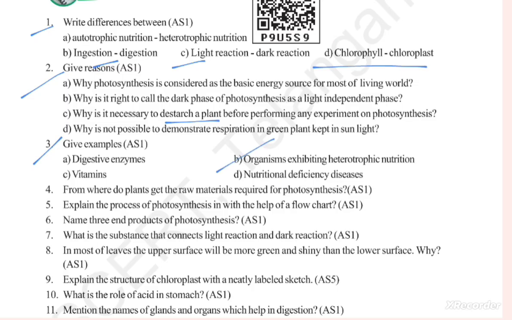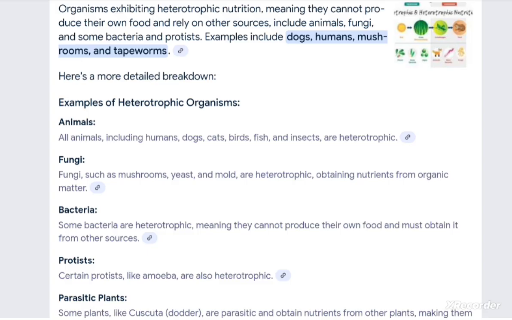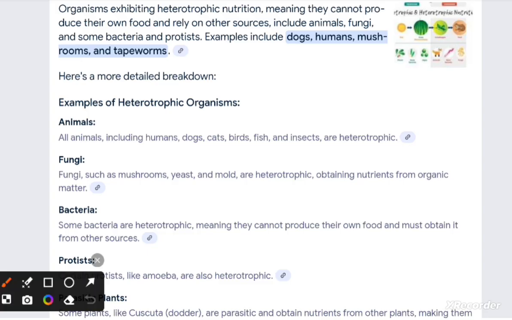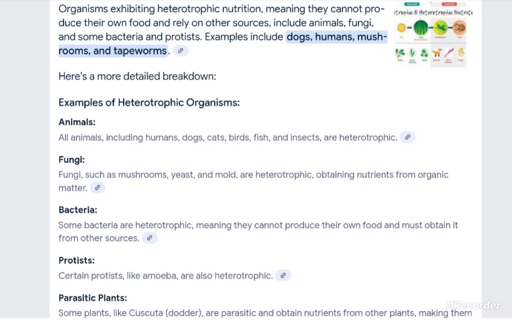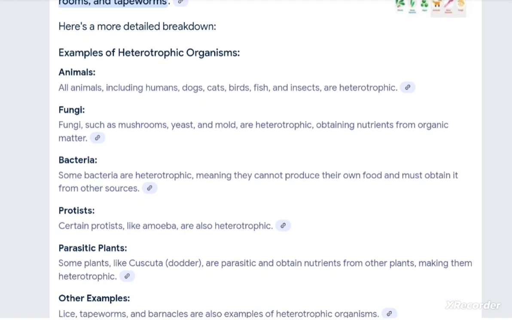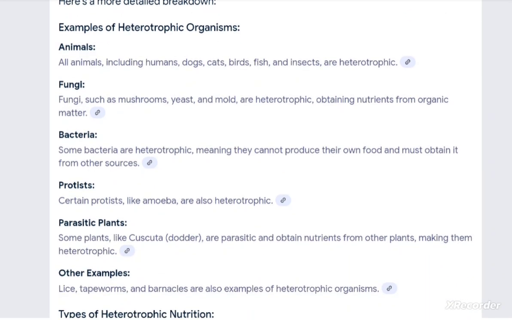Option B. Organisms exhibiting heterotrophic nutrition, meaning they cannot produce their own food and rely on other sources, include animals, fungi, and some bacteria and protists. Examples include dog, human, mushroom, and tapeworm. Examples of heterotrophic organisms: animals, fungi, bacteria, protists, parasites, plants.